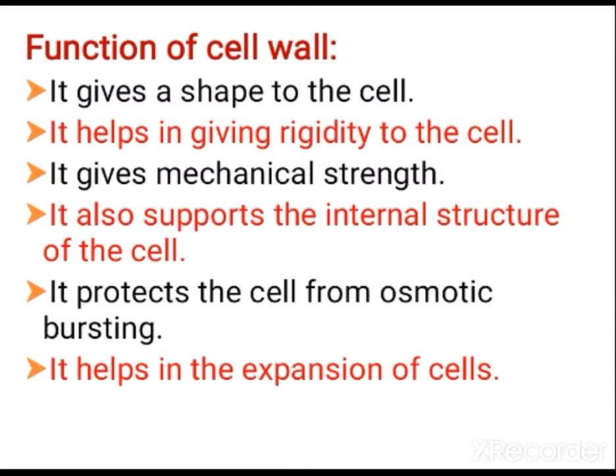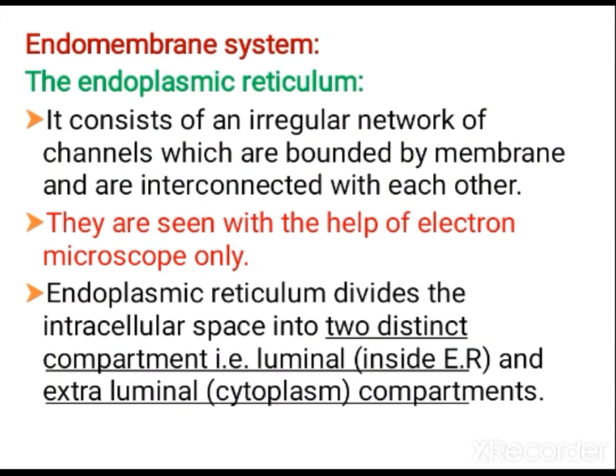What are the functions of the cell wall? It gives shape to the cell, gives rigidity and mechanical strength, and supports the internal structure of the cell. It protects the cell from osmotic bursting. Sometimes by means of endosmosis, water can go inside. If the water content becomes more, it can result in bursting of the cell, so the cell wall avoids the bursting. It also helps in the growth and expansion of the cell.